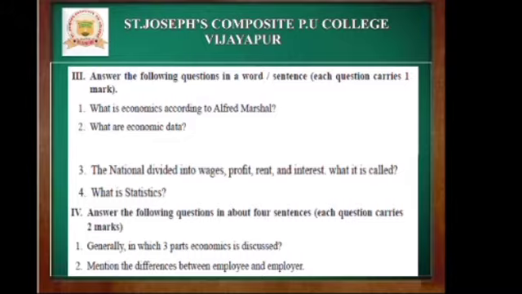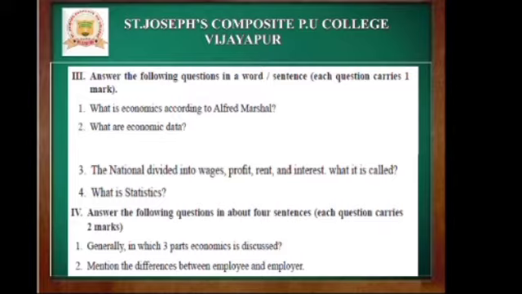Question number 3. The national income divided into wages, profit, rent and interest. What is it called? So the national income which is divided into wages, profit, rent and interest, it is called as factors of payment or factors of rewards. Okay.